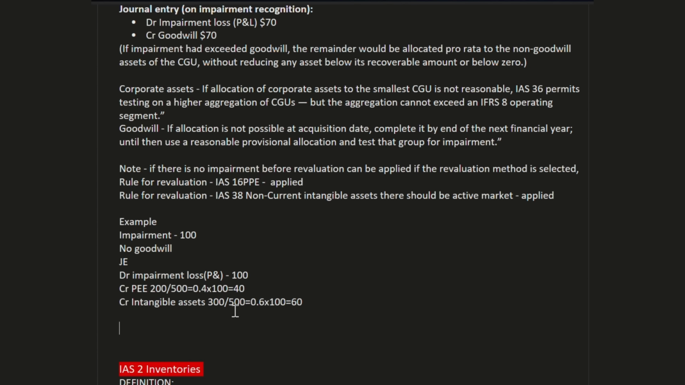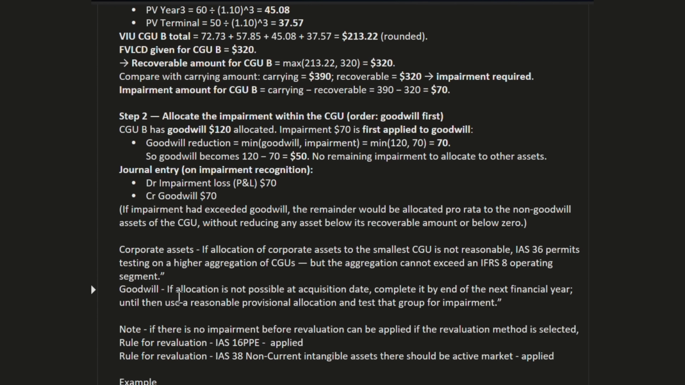So here we have corporate assets. If allocation of corporate assets to the smallest CGUs is not reasonable, IAS 36 permits testing at a higher aggregation of CGUs, but the aggregation cannot exceed an IFRS 8 operating segment. We cannot take the entire amount; we can take the operating segment maximum amount.